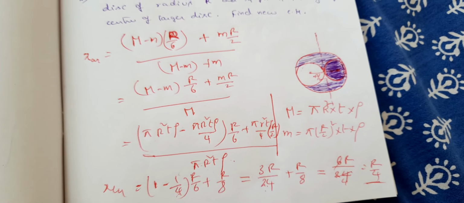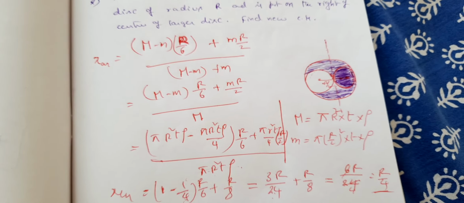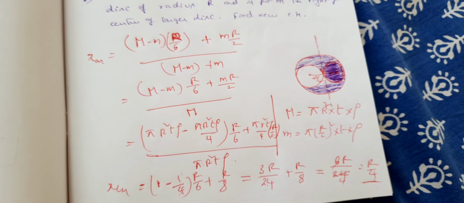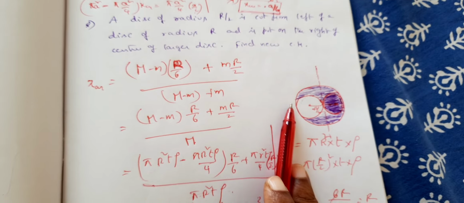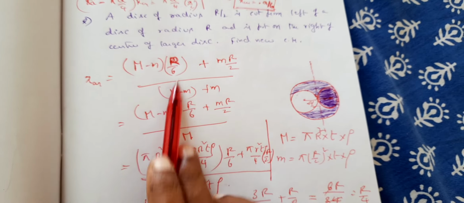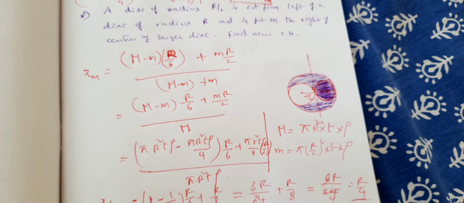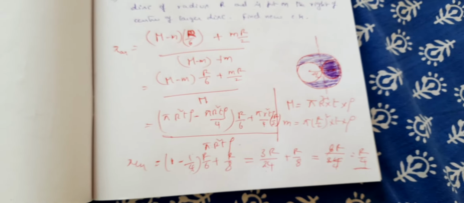Beautiful problem, right? So what did we use here? We directly used the center of mass concept, taking the mass which is already, that means the previous concept we are using it directly, right? So m minus m into r by 6. Please note it down.